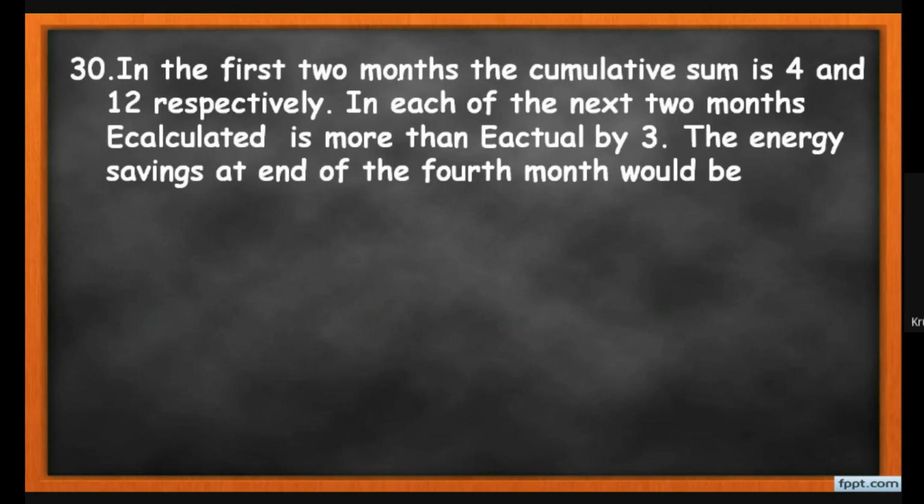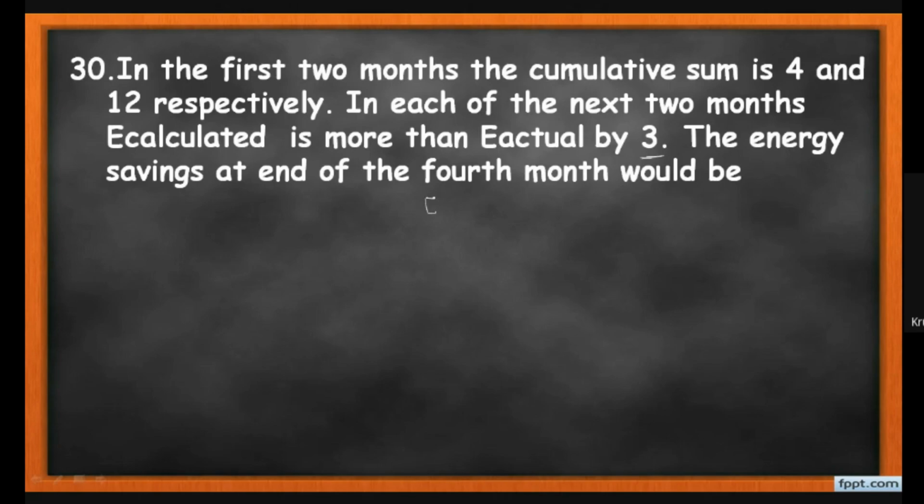In the first 2 months, the cumulative sum is 4 and 12 respectively. In each of the next 2 months, the E calculated, meaning energy calculated, is more than the actual energy consumption by 3. The energy saving at the end of the 4th month would be. So students, here you must remember the structure for calculations of CUSUM.